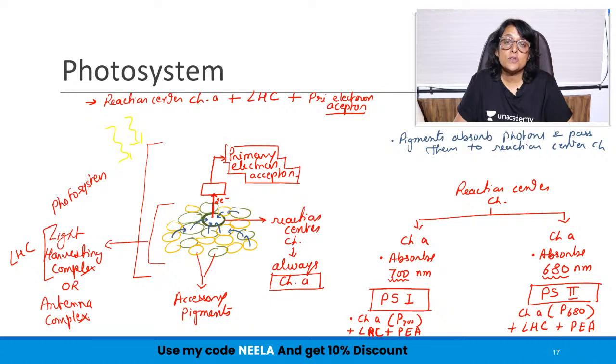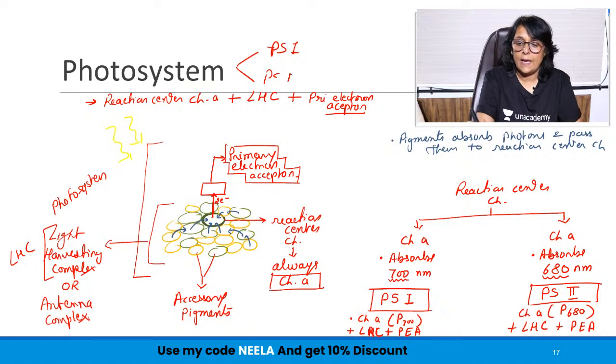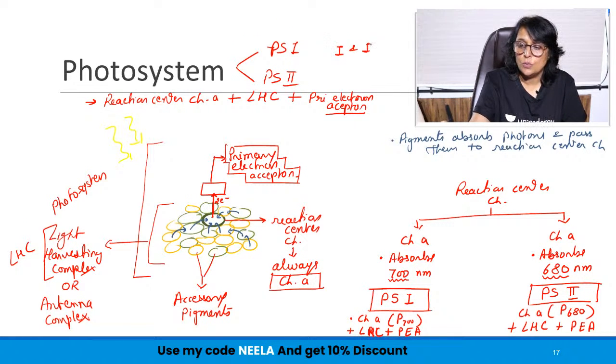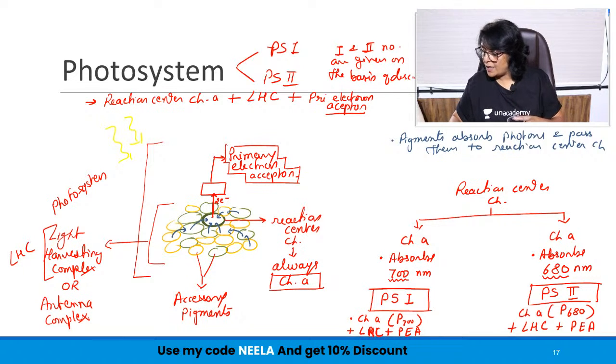This is on the basis of discovery. PS1 and PS2, numbers 1 and 2 are given on the basis of discovery. The one which was discovered first is termed as PS1. The one which was discovered later on is called PS2.